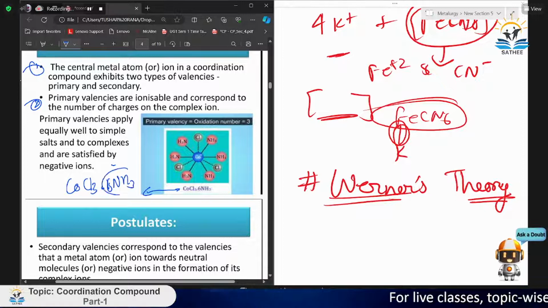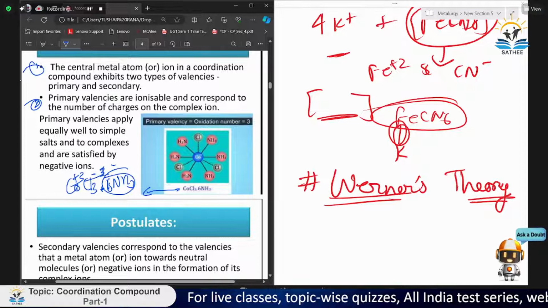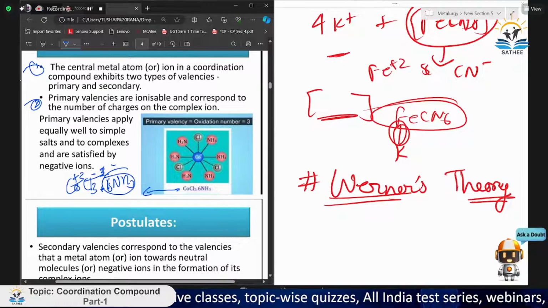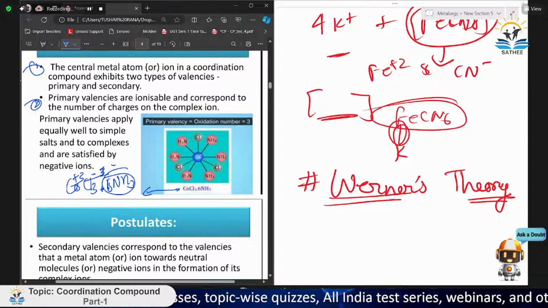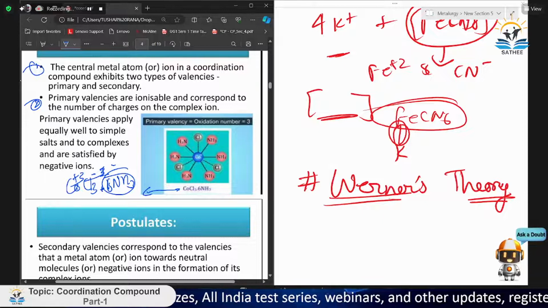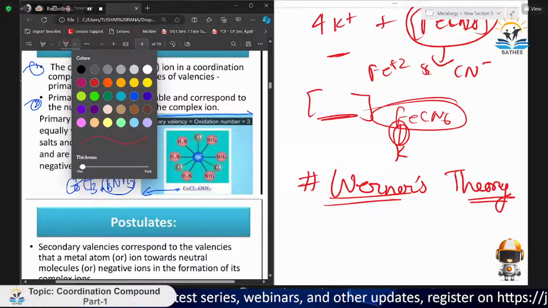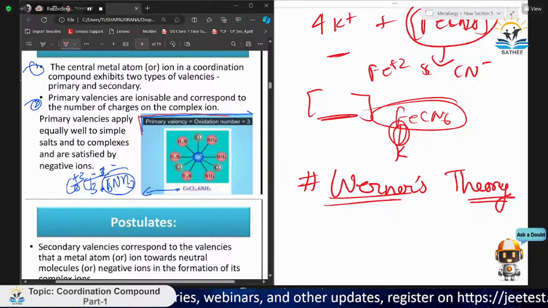If we move this part apart, because this is the remaining part, then to stabilize cobalt plus 3, three Cl minus ions will come. So the three Cl minus are contributing to the cobalt plus 3 ion. That is our first type of valency, known as primary valency. Just focus on this. I took a red color here. See, this is the primary valency.